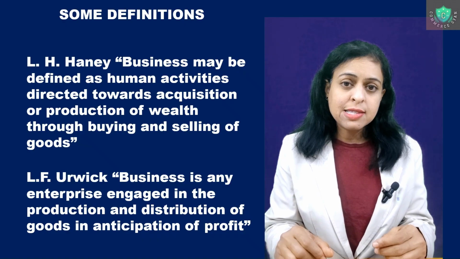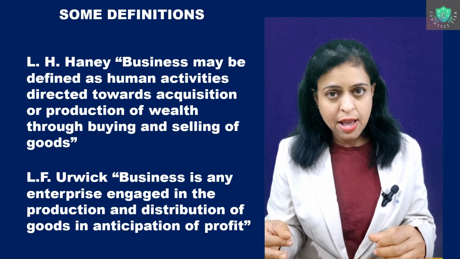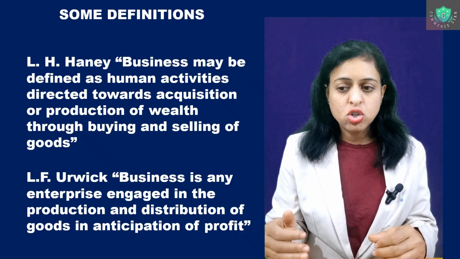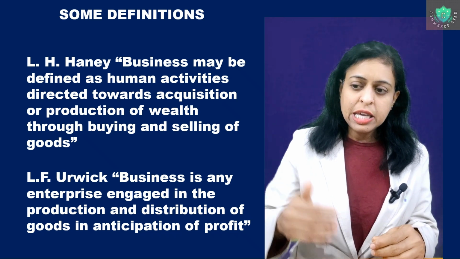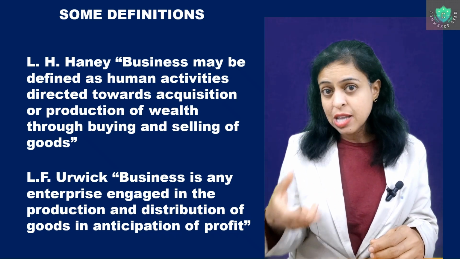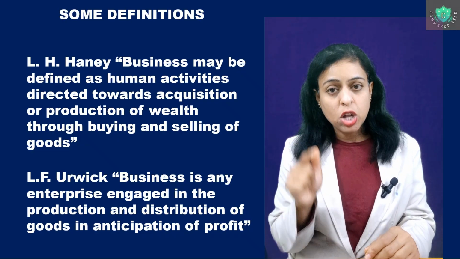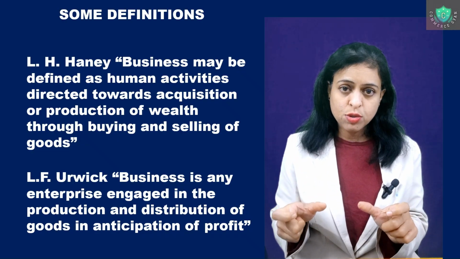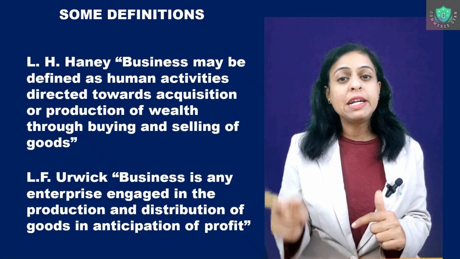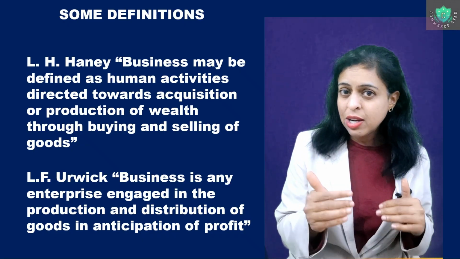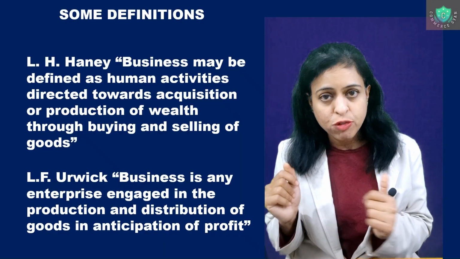L.F. Erwick says business is any enterprise engaged in the production and distribution of goods in anticipation of profits. So what is happening here? The enterprise is getting engaged in what? In the production and the distribution of goods. Two things. In what? In the anticipation of profit. So it is doing it with the motivation that I will get some profit.